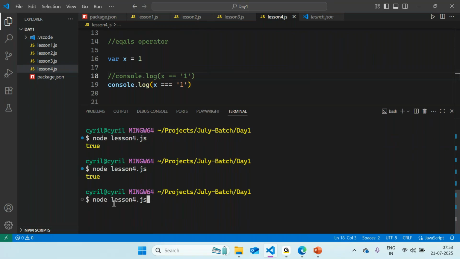Any answers here? Any guesses? What is expected here? False, probably. Okay, now coming to the reasoning for the same. Why? What happened that you said probably false? Okay, the answer was correct, but I also need to know why you thought it would return false.